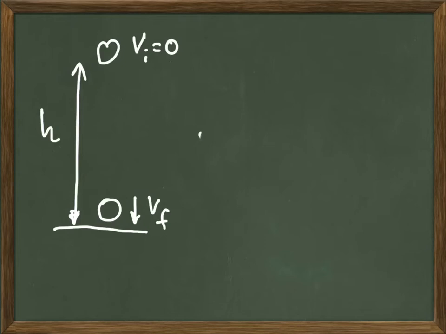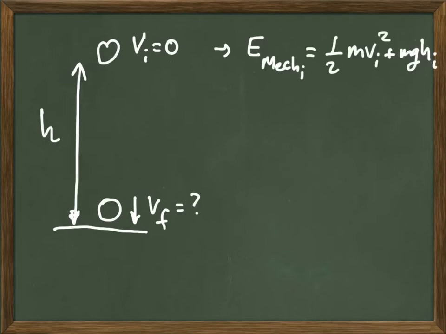If we drop an object from rest, a height h above the ground, what is the velocity of the block right before it hits the ground? We're looking for the final velocity right before striking the ground. The way to solve it using conservation of mechanical energy would be to evaluate the mechanical energy at the top. Mechanical energy is always kinetic plus potential. How much is the kinetic at the top? Well, at the top the object was starting from rest, so the initial velocity is 0. So we have 0 for kinetic energy.